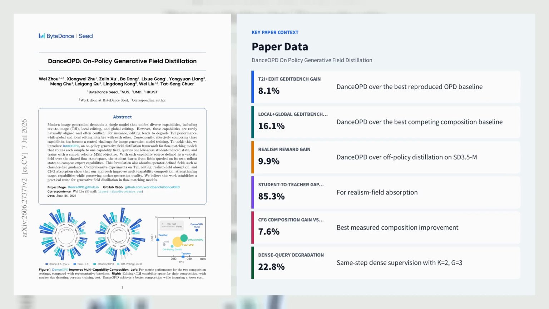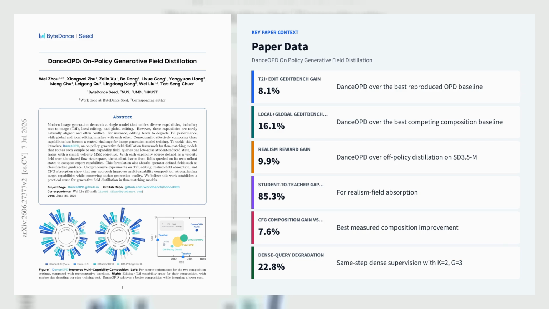Dance OPD is a ByteDance Seed and NUS-led on-policy generative field distillation method for flow-matching image generators that treats each capability source as a velocity field and composes text-to-image generation, local editing, global editing, realism absorption, and classifier-free guidance without collapsing them into a compromise model. The core idea is to hard route each sample to exactly one teacher field, query that field on a stop-gradient state from the student's own 1/6-step Euler ODE rollout, and supervise with a single low-noise semantic side query using plain velocity MSE.